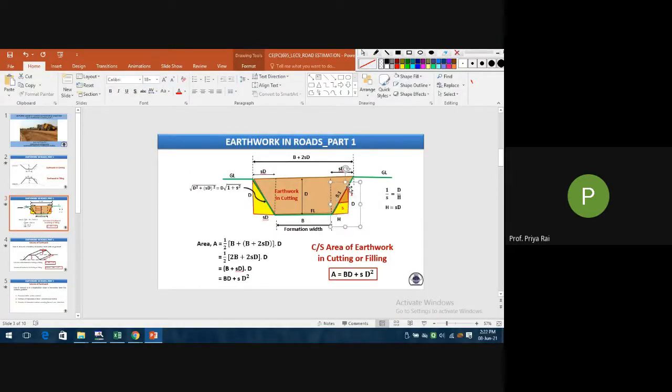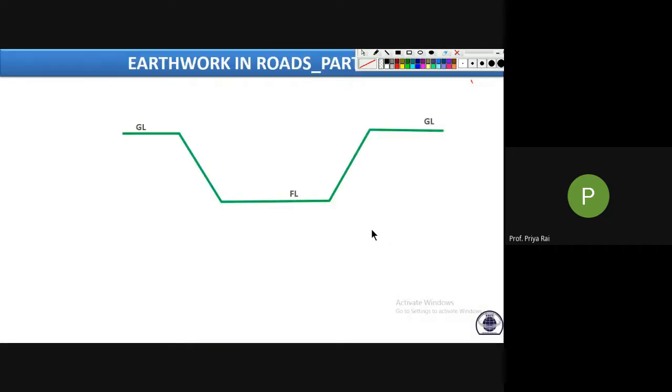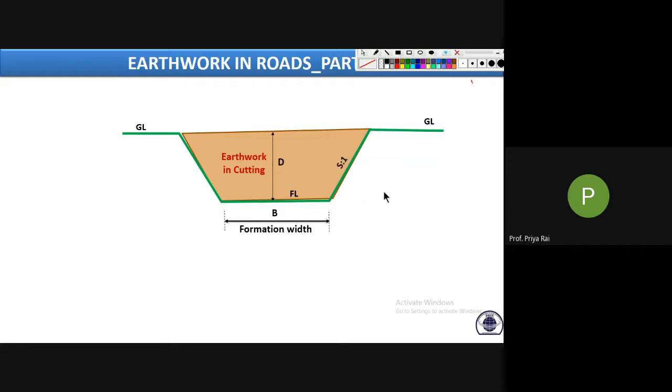Actually, this length will be from here to here. See, this slope S is to 1: S is horizontal, 1 is vertical. Suppose D is vertical and this horizontal is H. So what is the value of H? Can we calculate the value of H with respect to S and D?